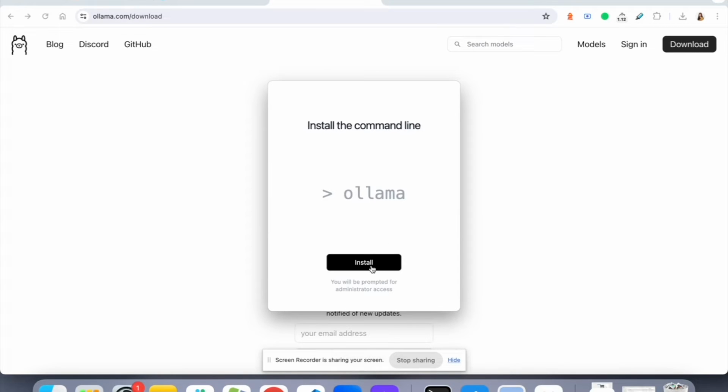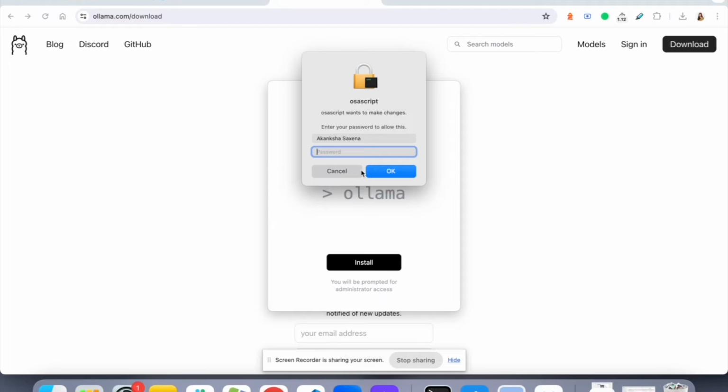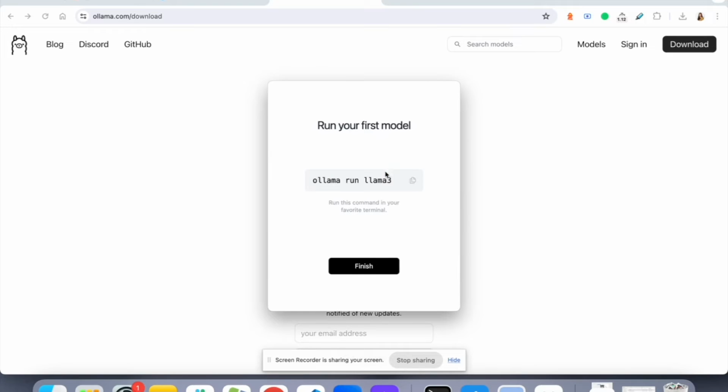Now it says that to install the command line I have to provide my password, and it has installed. It says that I have to run Ollama. So what is this Llama 3? Let's first understand this, and then we are going to finish with the installation.